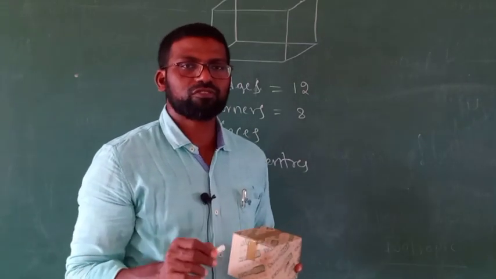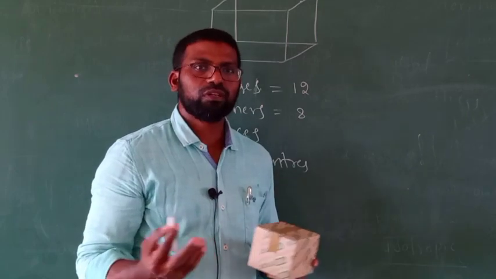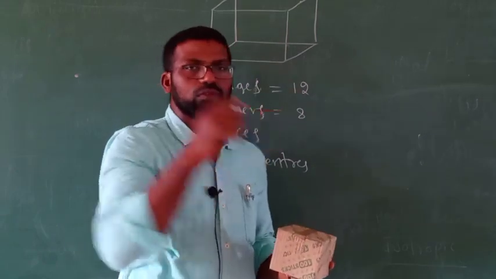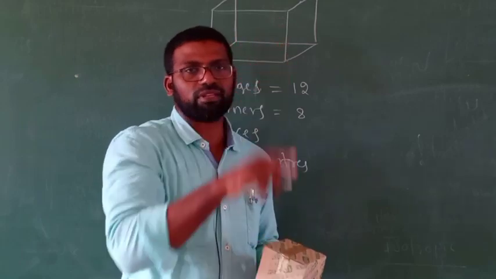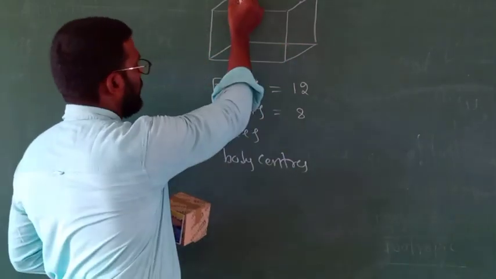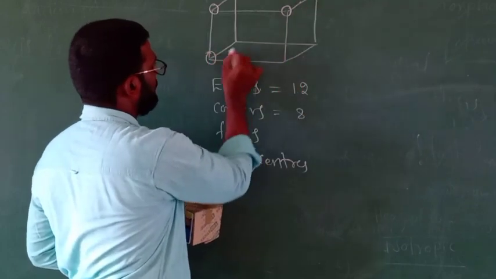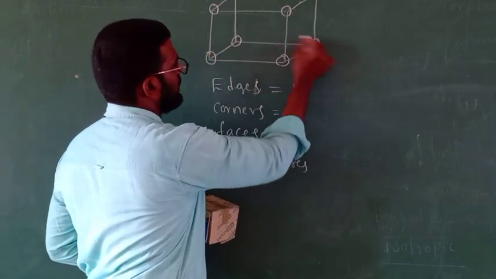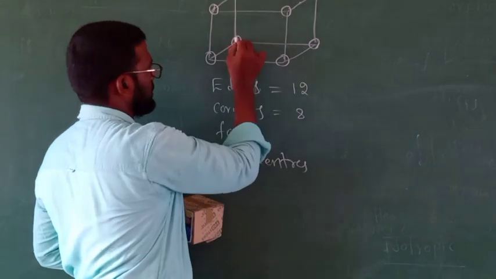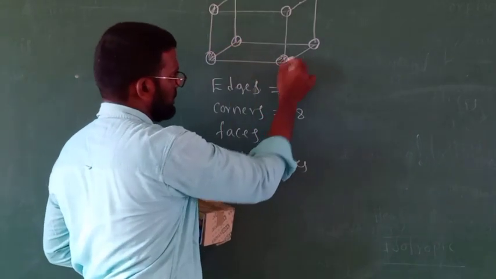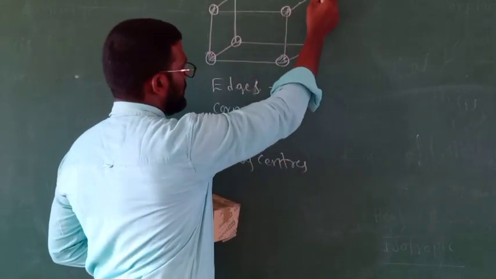How many corners are there in your bedroom? 8 corners: 1, 2, 3, 4, 5, 6, 7, 8. Otherwise here you can count 1, 2, 3, 4, 5, 6, 7, 8. Total 8 corners are there. Number of corners 8, number of edges 12.